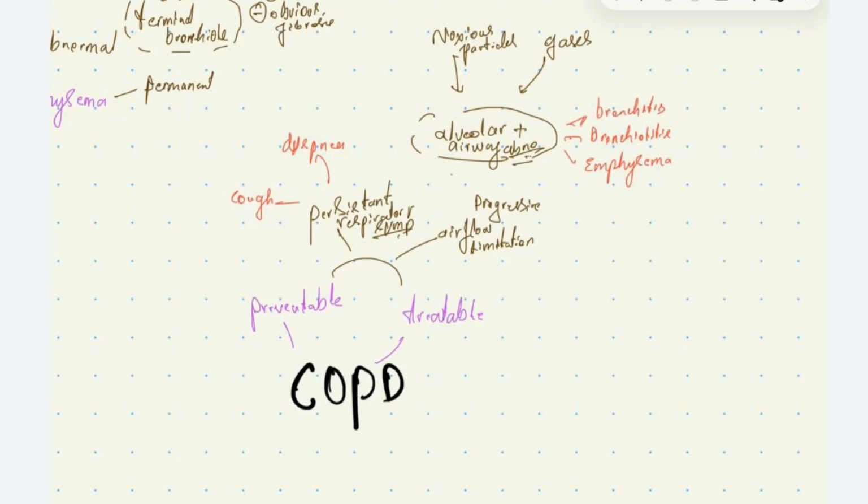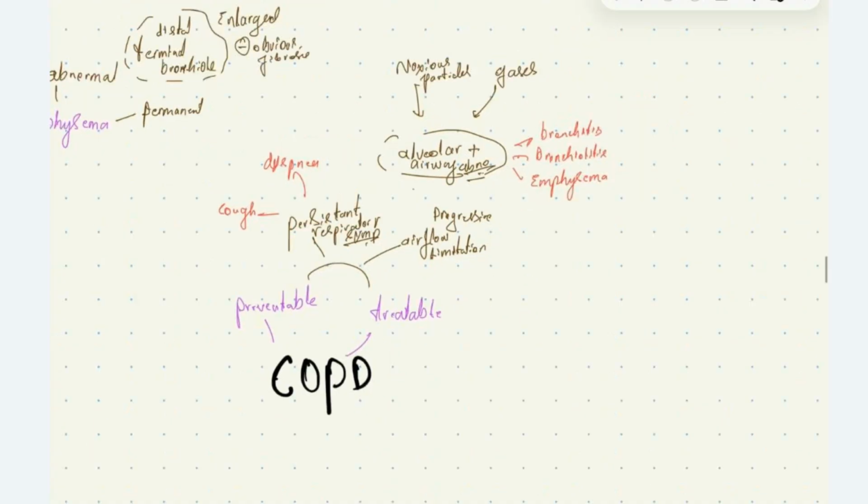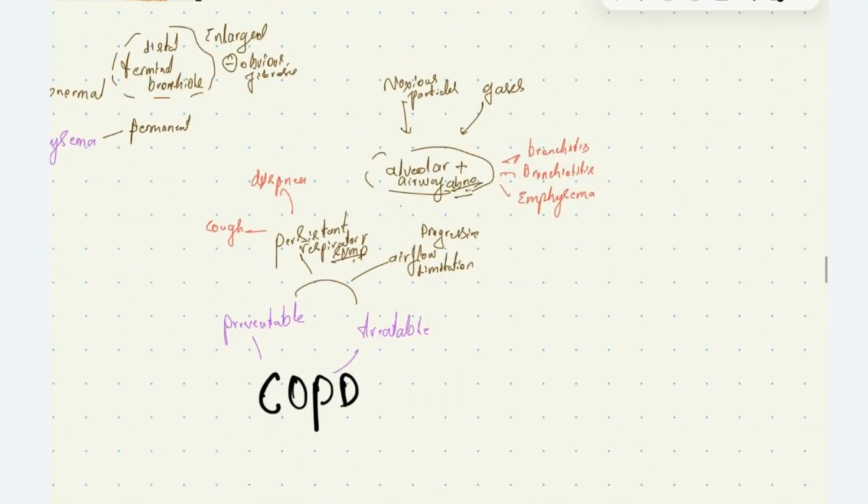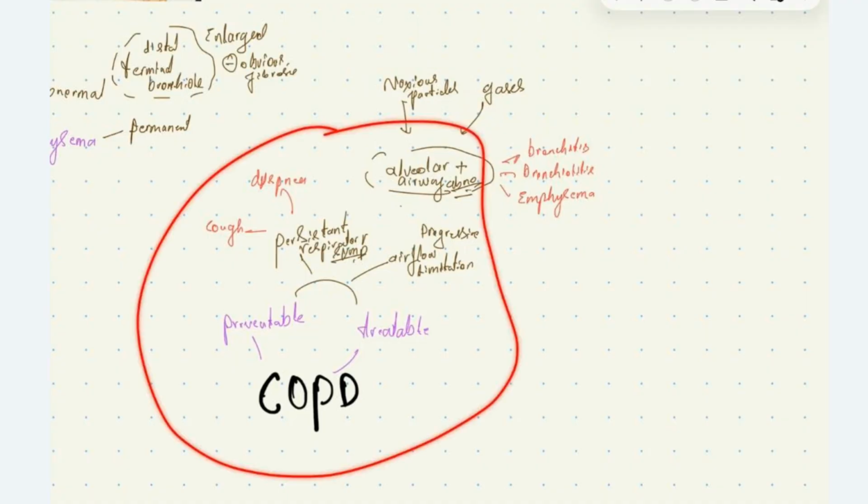Obstructive pulmonary disease is a preventable and treatable condition characterized by persistent respiratory symptoms like dyspnea and cough with progressive airflow limitation, which is due to alveolar and airway abnormality, which is in turn caused by noxious particles and gases. The definition is quite extensive, but you'll understand this definition once we discuss the pathophysiology of the condition.